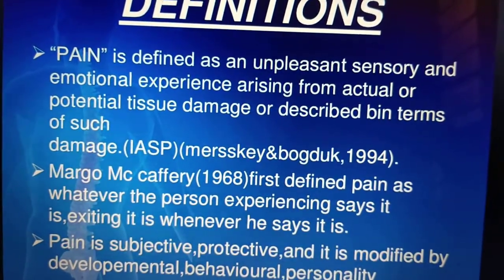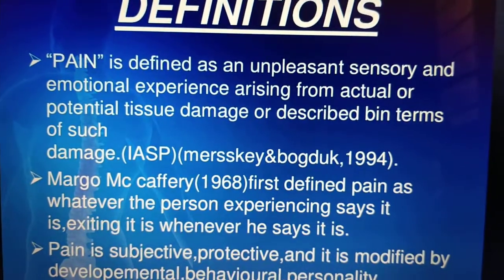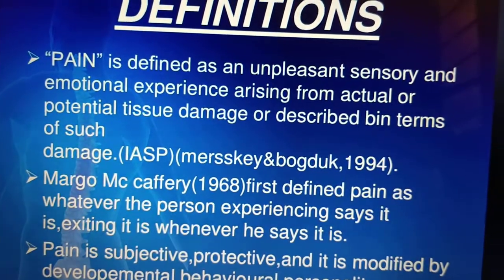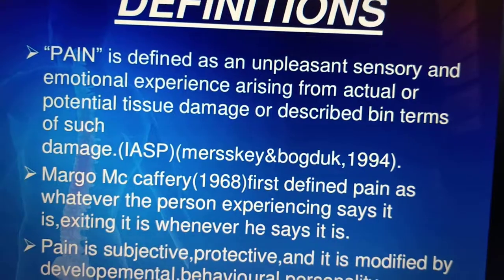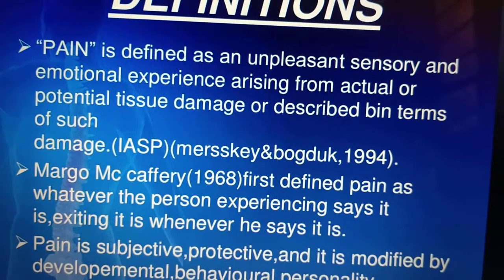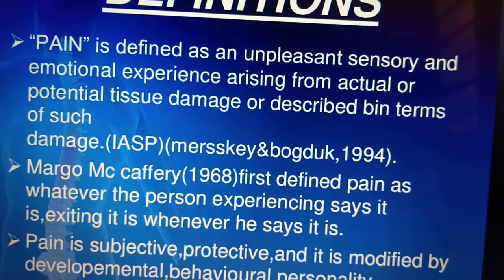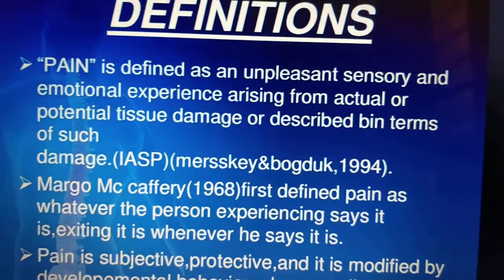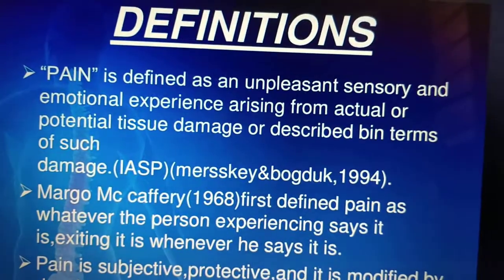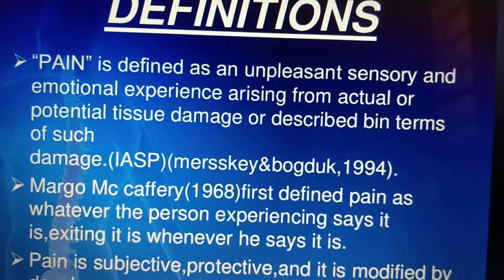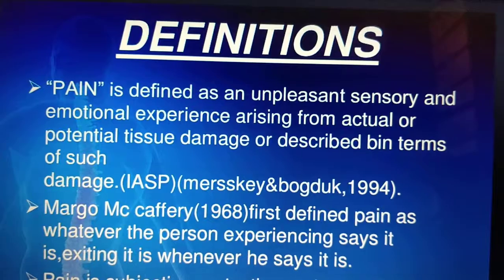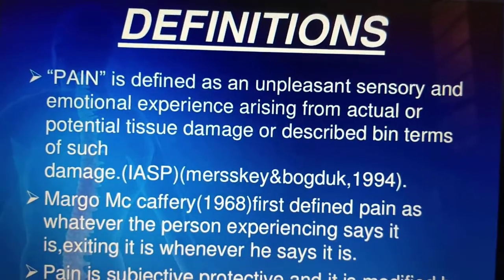So pain is defined as an unpleasant sensory and emotional experience arising from actual or potential tissue damage, or described like damage of a tissue, we can say. Once again, what is pain? Pain is an unpleasant sensory or emotional experience arising from actual or potential tissue damage. This is termed as pain. You can say it is an unpleasant subjective experience to sensory stimuli. We can say like that. This is what we call pain.